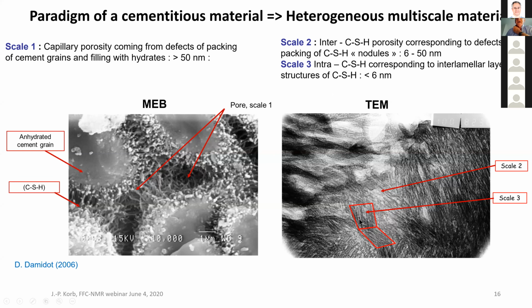And then the intra scale, which is inside the CSH, corresponding to the interlamellar layer structure of CSH, below 6 nanometers. So it is interesting that we know that cement is a disordered material, but not on the tiny length scale. And the NMR spectroscopy of silicon proved this lamellar structure here.